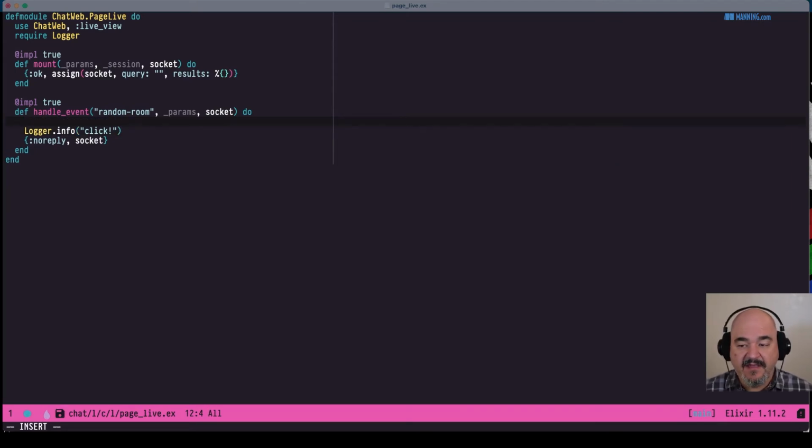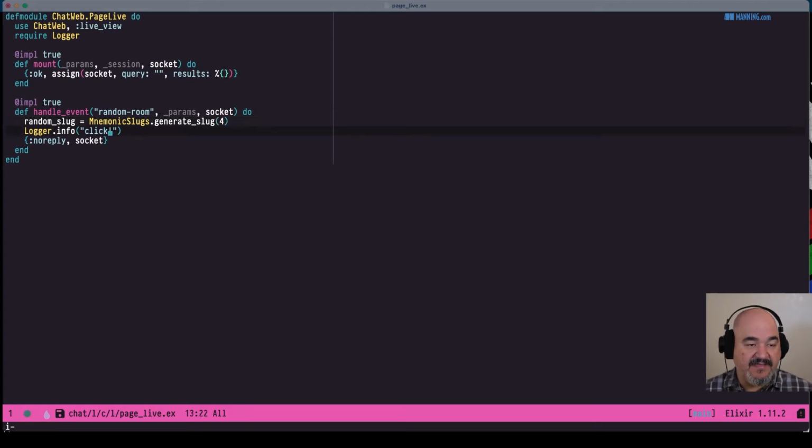Now, what do we need to do to send the user on their way to a random page, a random chat room? Well, this is where that Mnemonic Slugs comes in. We can say a random slug equals Mnemonic Slugs generate slug, and in this case let's do maybe a 4-word slug.